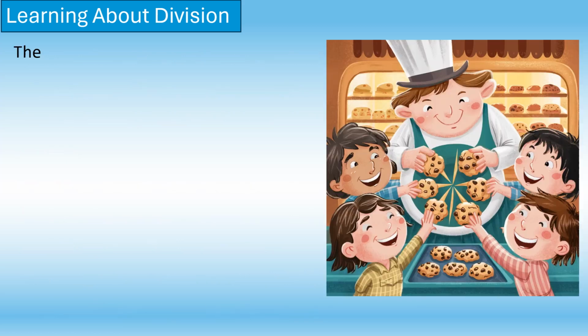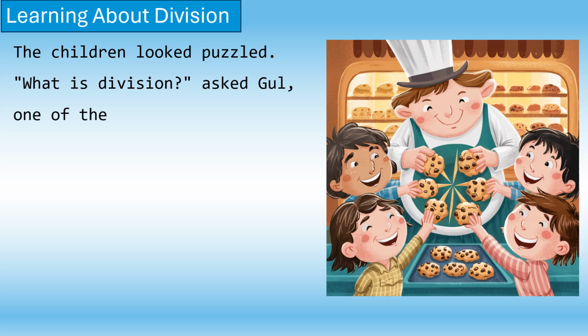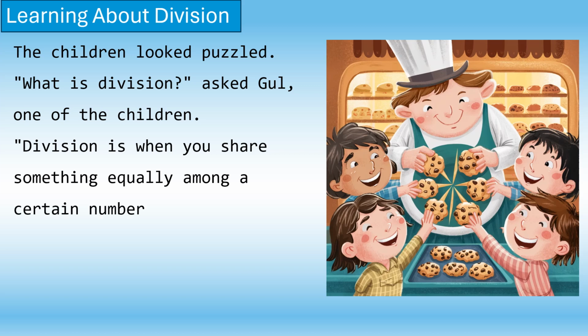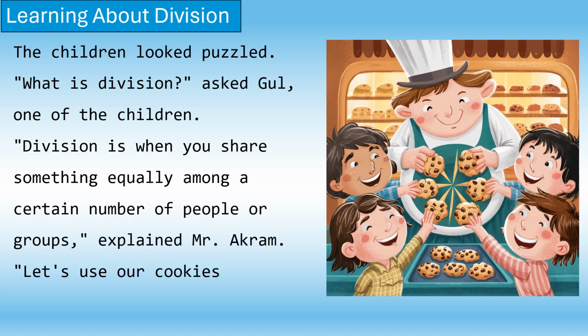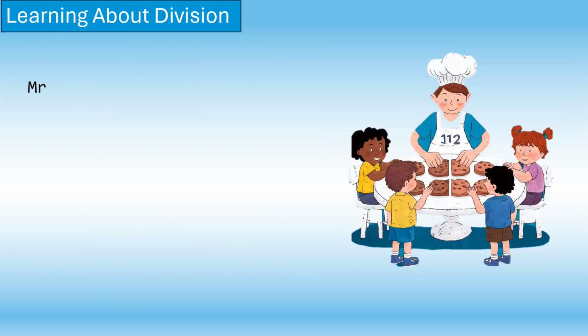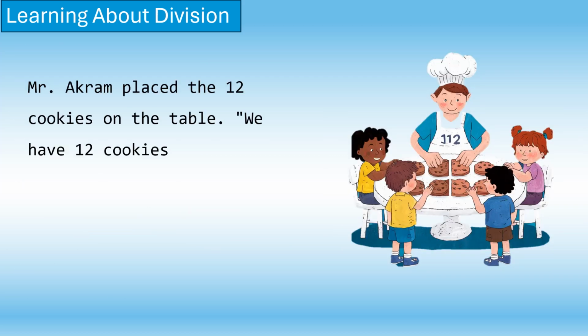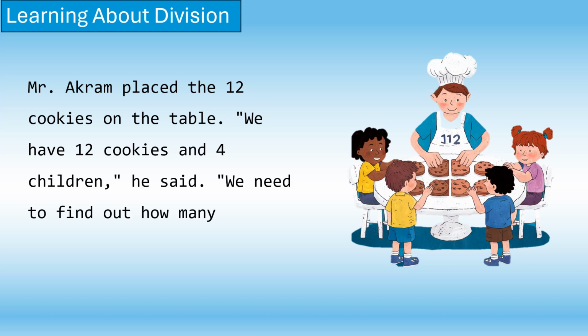The children looked puzzled. "What is division?" asked Ghoul, one of the children. "Division is when you share something equally among a certain number of people or groups," explained Mr. Akram. "Let's use our cookies to see how it works." Mr. Akram placed the 12 cookies on the table. "We have 12 cookies and 4 children," he said. "We need to find out how many cookies each child will get."